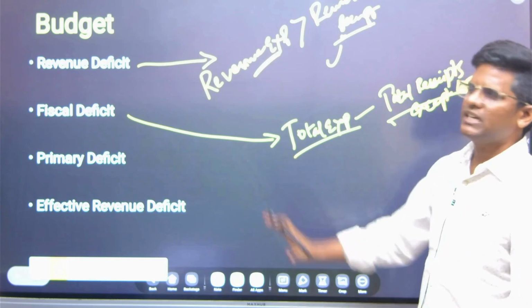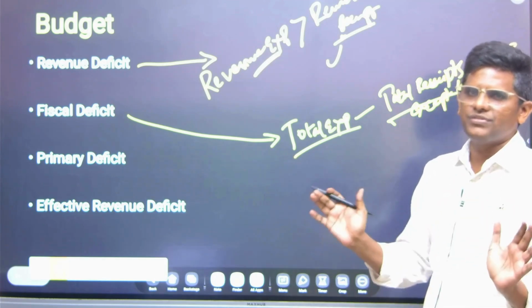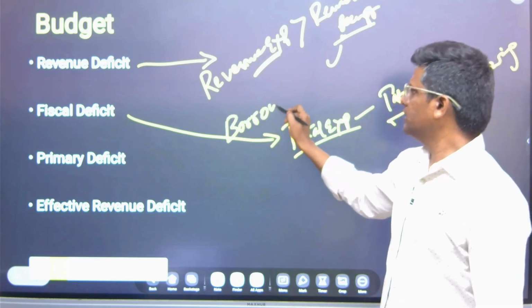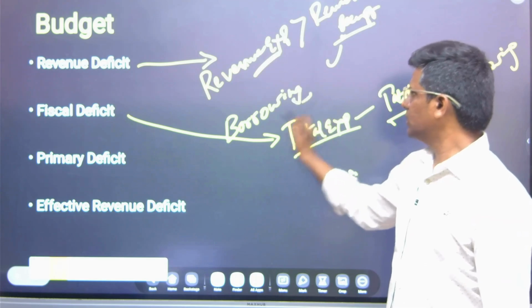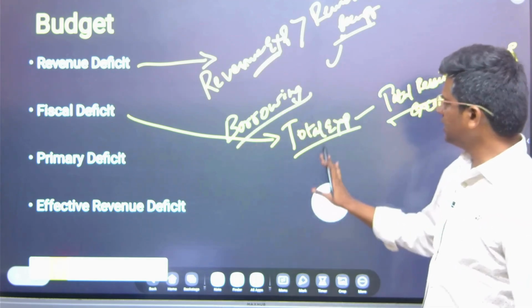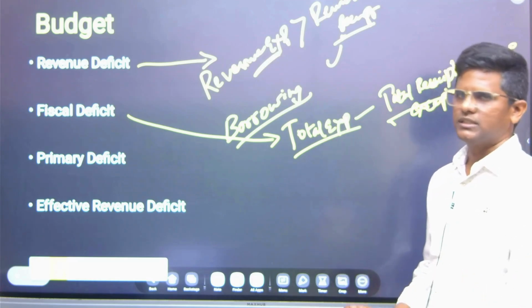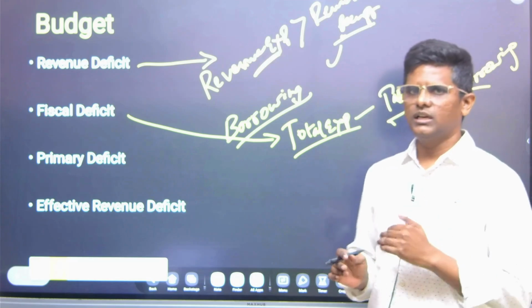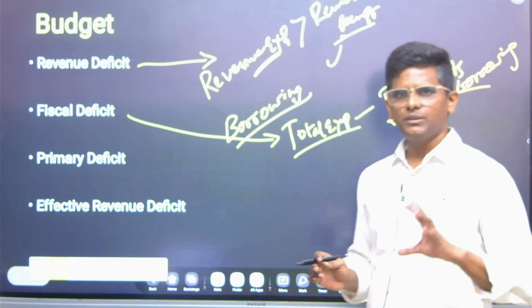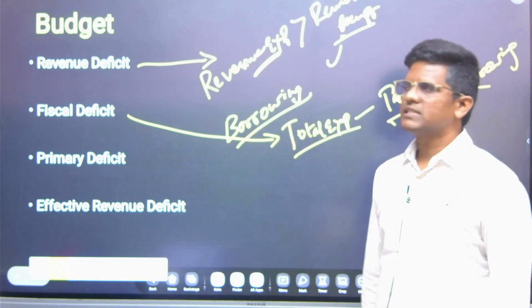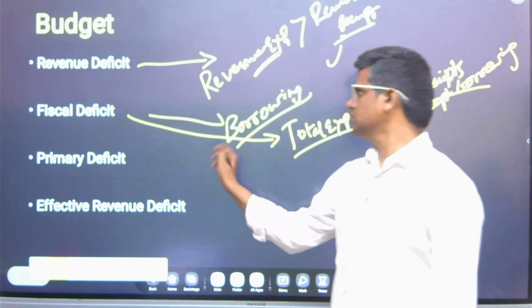So basically fiscal deficit gives the figure of borrowings: how much borrowing the government is making to run the government. Here total expenditure means both revenue expenditure and capital expenditure, and we take the total receipts, but we remove the borrowings part out of it. So fiscal deficit shows exactly how much borrowing we are doing.